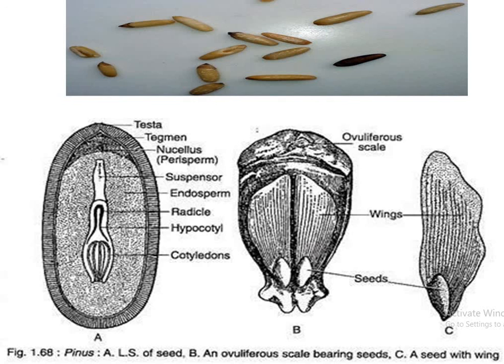Now when we see the economic importance of Pinus, the wood of Pinus roxburghii, that is known as the chir, and Pinus wallichiana, that is known as the kail, is an important timber suitable for making furniture. Pinus roxburghii, wallichiana, insularis are sources of turpentine. It gives resin, pine resin, to make varnish and paper sizing. Roasted seeds of Chilgoza pine, Pinus gerardiana, are edible.